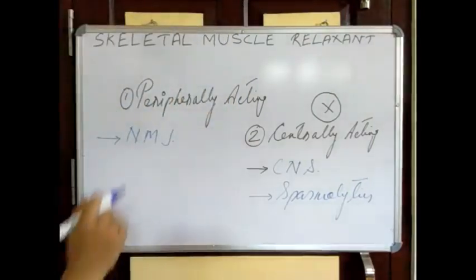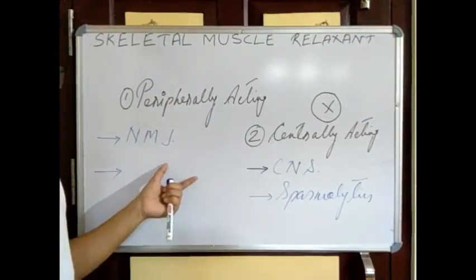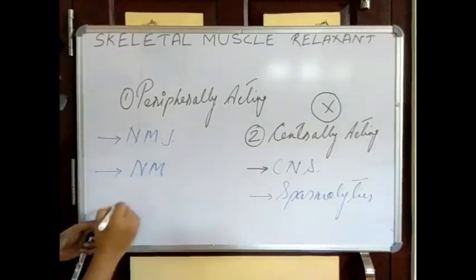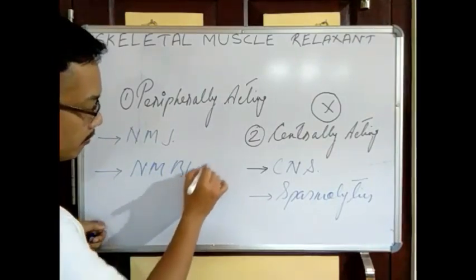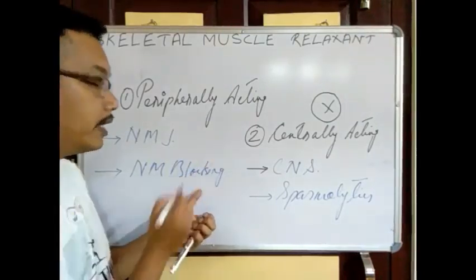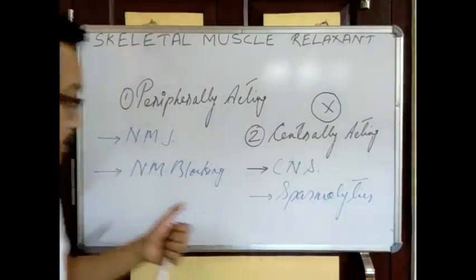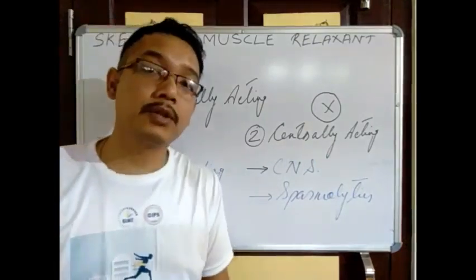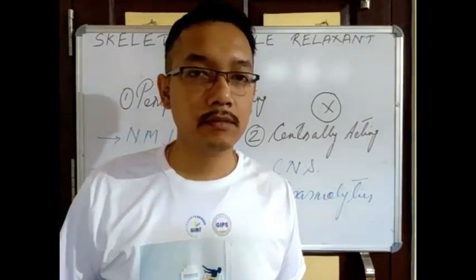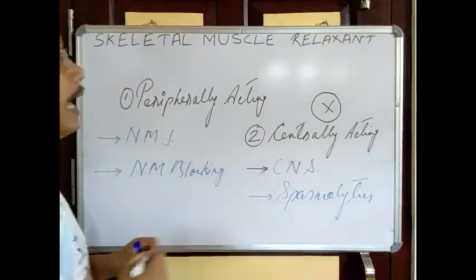Then, the peripherally acting skeletal muscle relaxants are said to be neuromuscular blocking agents. I'll tell you why. Centrally acting, they are spasmolytics. Peripherally acting, they are neuromuscular blocking agents. Now you understand the difference in where these two drugs mainly act.